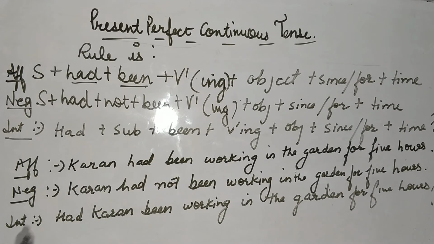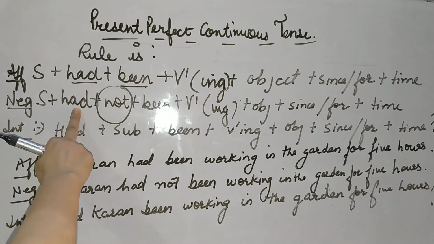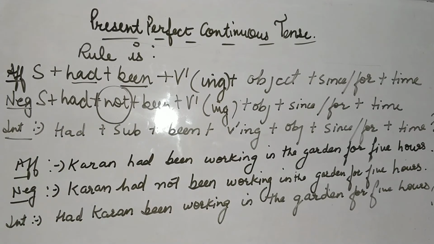Negative, not will always come after your main helping verb. You can see had is your main helping verb, then not. So subject plus had plus not plus been plus first form of verb ing, object, since and for plus time. Interrogative, the rule is had plus subject followed by additional helping verb. What is your additional helping verb? Been plus first form of verb ing plus object, since and for plus time.